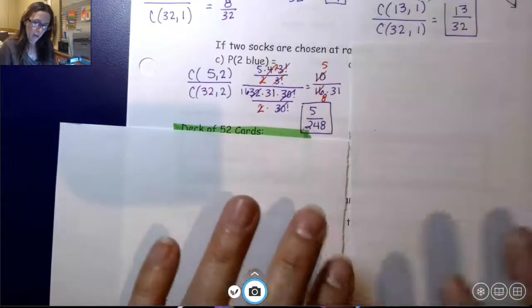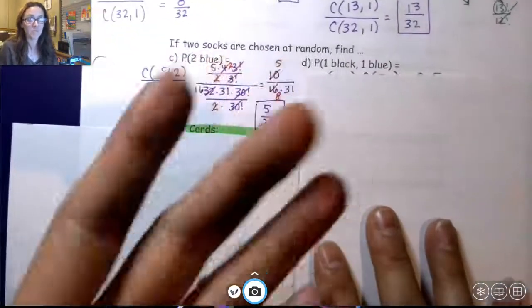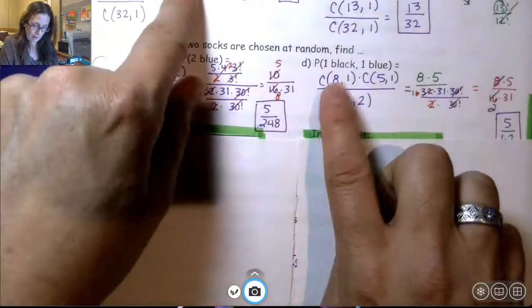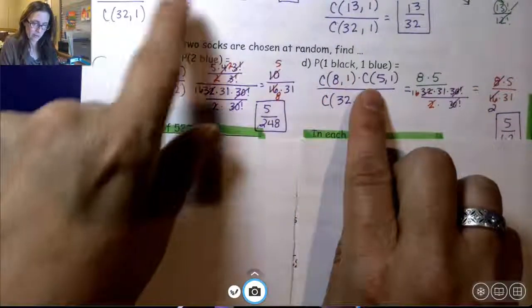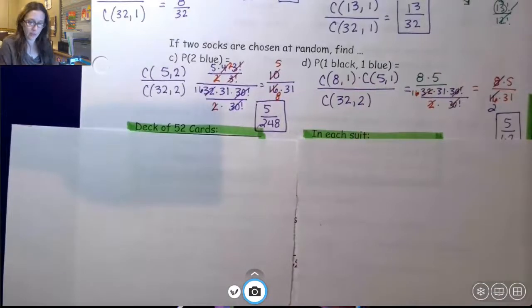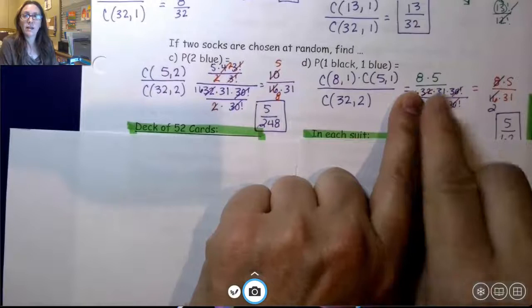So, over here, what if I want 1 black and 1 blue? Well, that's going to be a combination of the black socks are 8, and I want 1 of them. The blue socks are 5, and I want 1 of them. Combination of 8 choose 1 or 5 choose 1 is just going to be 8 times 5. So that one's really nice.